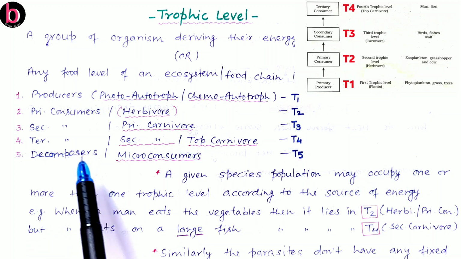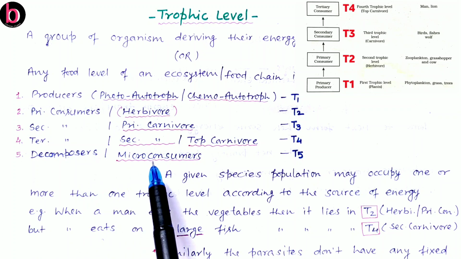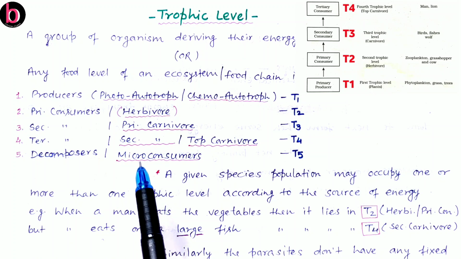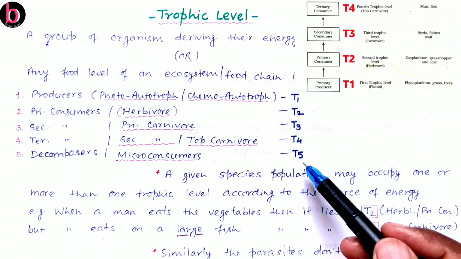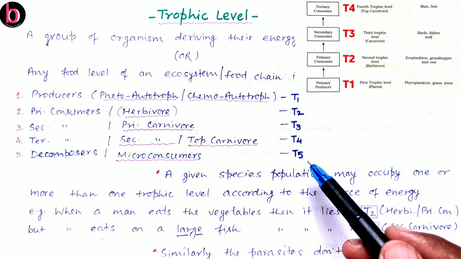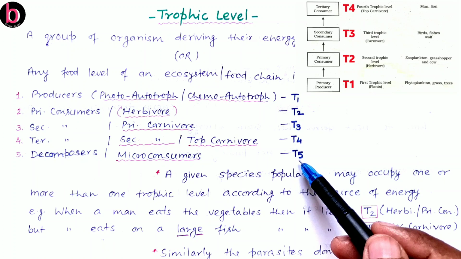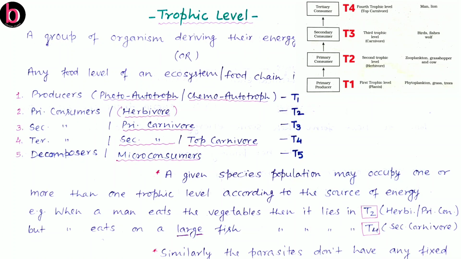Now the last is decomposers, which are also known as micro consumers on the basis of their body size, and they are placed at the top of the trophic level, that is T5. But usually in a food chain we do not show these micro consumers or decomposers.